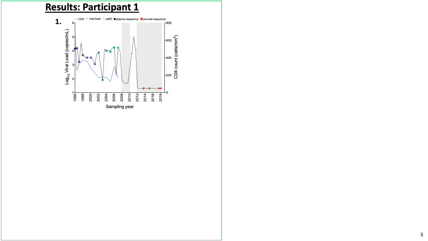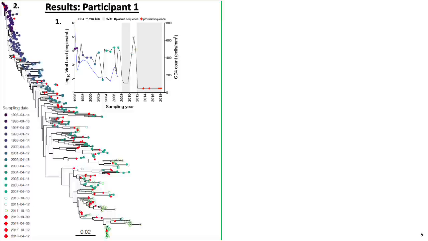As shown in Figure 1, Participant 1 was diagnosed with HIV in 1996. They initiated CART in 2008, but this was interrupted in 2010, and they had detectable viremia from October 2010 to October 2011. After this, CART was resumed and plasma HIV was suppressed to undetectable levels until the last follow-up. As shown in Figure 2 and in the legend on the bottom left, a within-host phylogeny was inferred from pre-CART HIV RNA sequences from 16 plasma samples and proviral sequences from 4 PBMC samples.